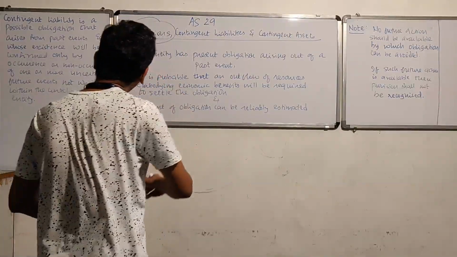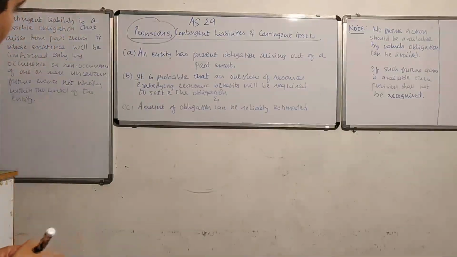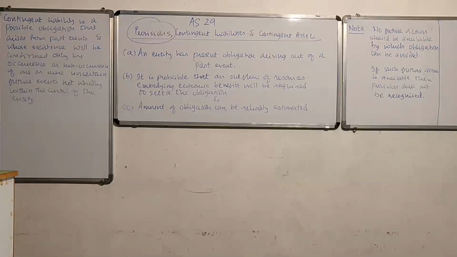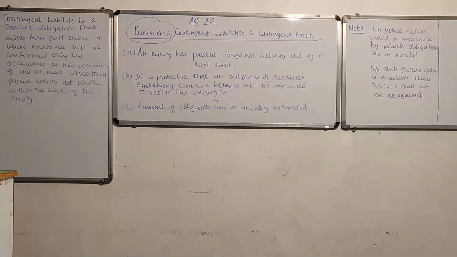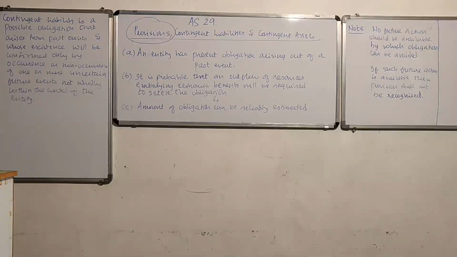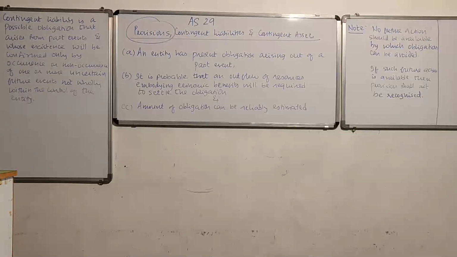And how should the provisions be recognized in our books? That is the subject matter of Accounting Standard 29. So AS 29, as you can observe the title, Provisions, Contingent Liabilities and Contingent Assets. So it is basically covering three things over here. A provision that we will be discussing first, then contingent liabilities, and then contingent assets.